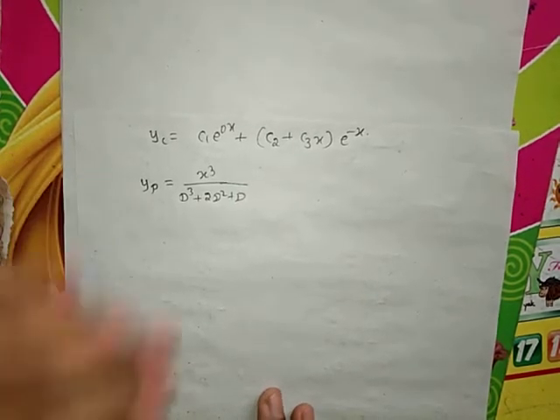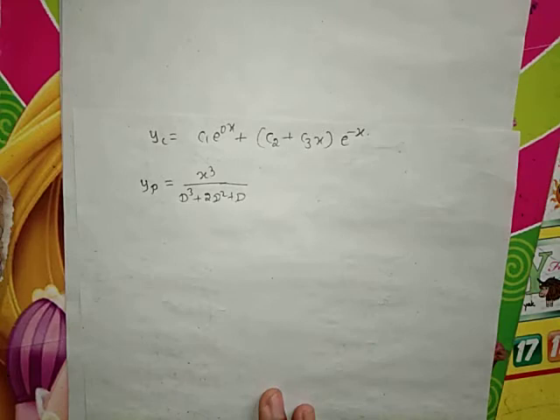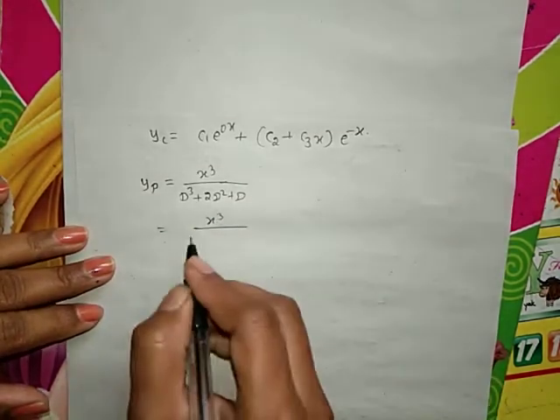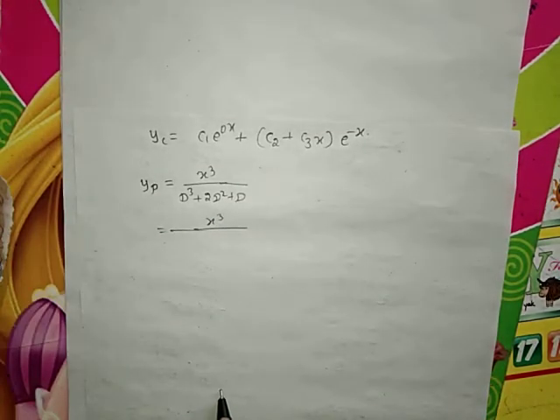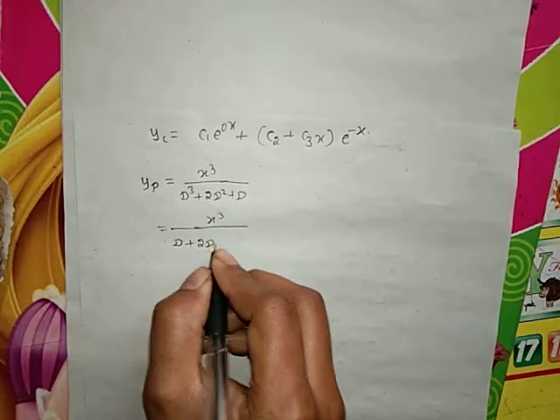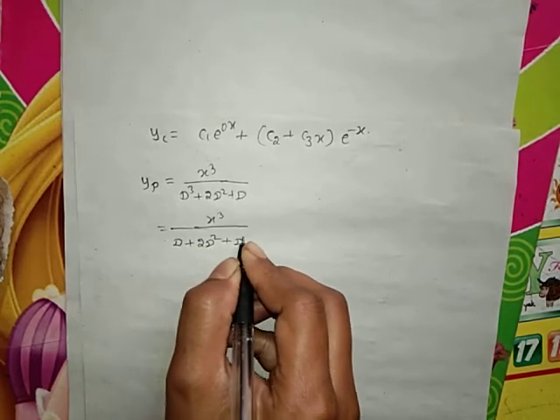The function of x is in the form of a polynomial. When the function is a polynomial, first write down the function of x in descending powers, and f of d in ascending powers. So x cube is the single term, and f of d in ascending powers is d plus 2d square plus d cube.